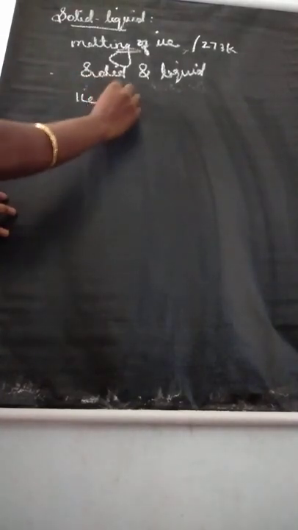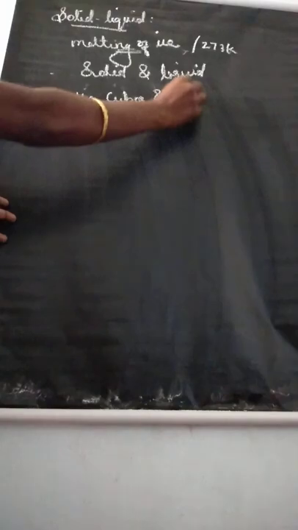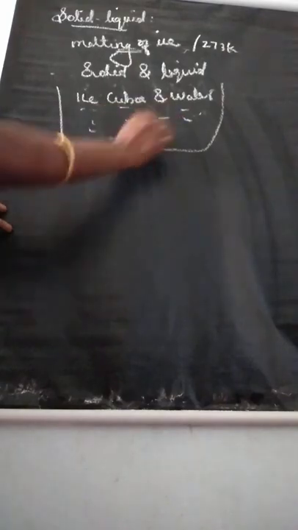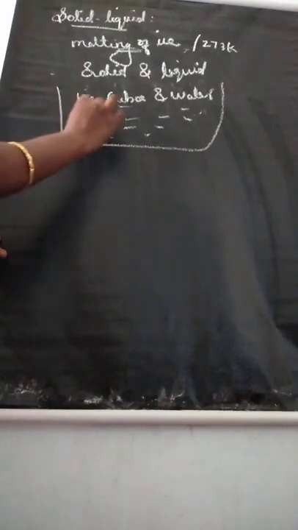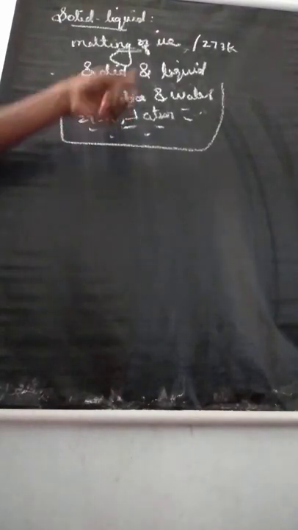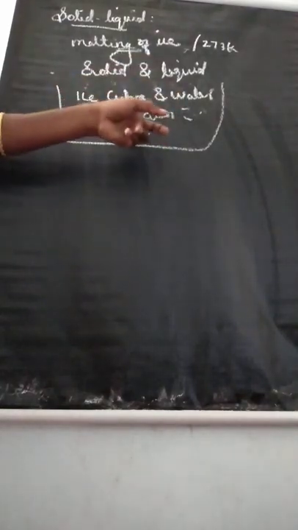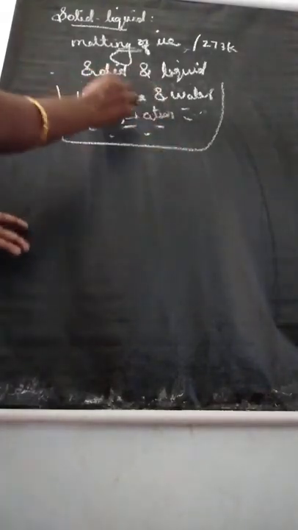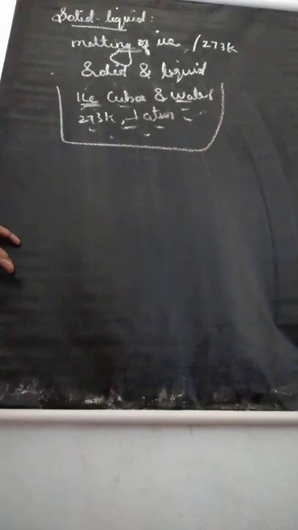Consider another example: you take some ice cubes and water, and they are placed in a thermos flask at temperature 273 Kelvin and pressure 1 atmospheric pressure. Here there will be no change in the mass of ice and water.